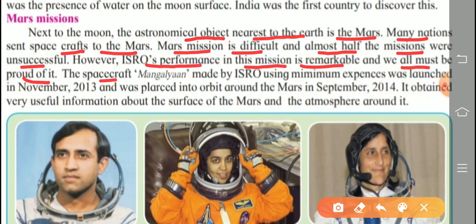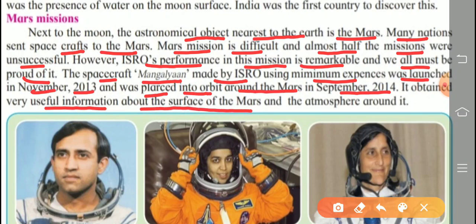The spacecraft Mangalyaan, made by ISRO using minimum expenses, was launched in November 2013 and was placed into orbit around the Mars in September 2014. I think most of the students are aware about this information. It obtained very useful information about the surface of the Mars and the atmosphere around it.